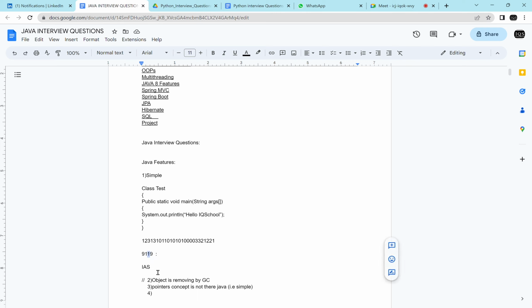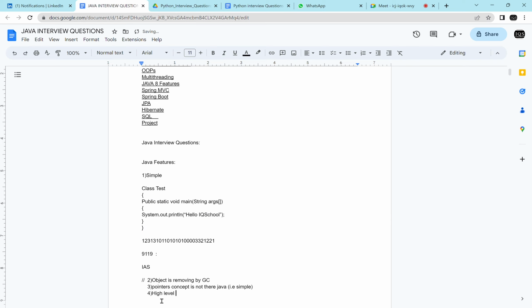You were not able to read this, you were not able to tell this answer. If I tell 9119, you didn't tell IAS. But now if I write IAS, you are able to tell it is IAS. Same thing, English is the language which you can understand as a human being, right? That is the reason Java people are telling it is simple. Now, it is a high-level language.